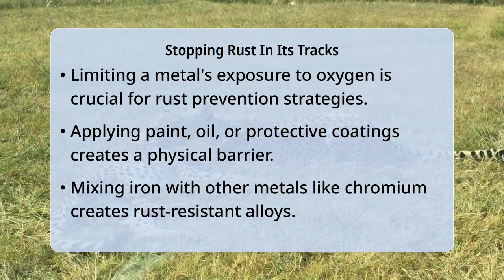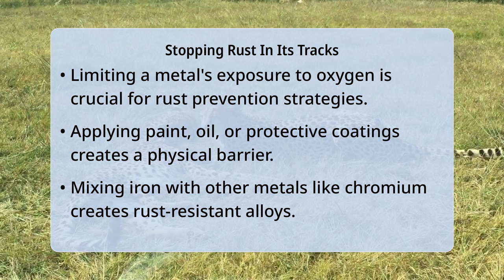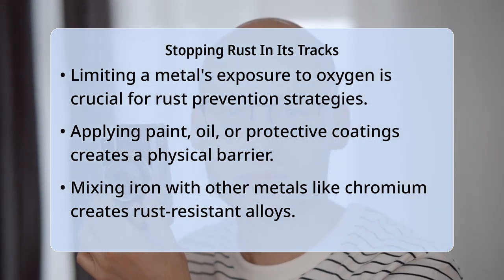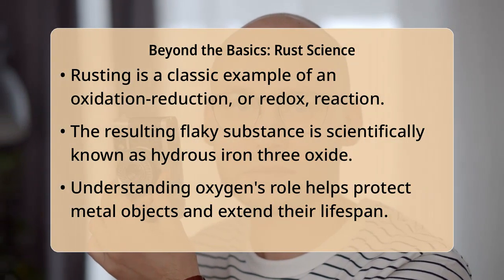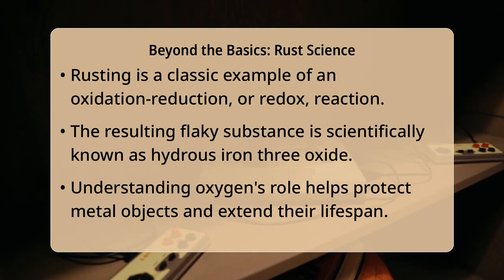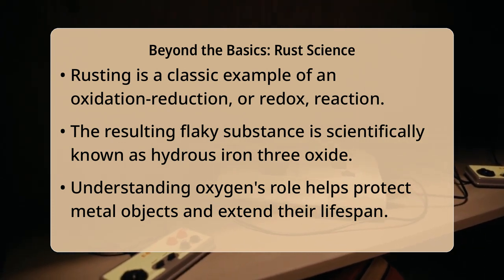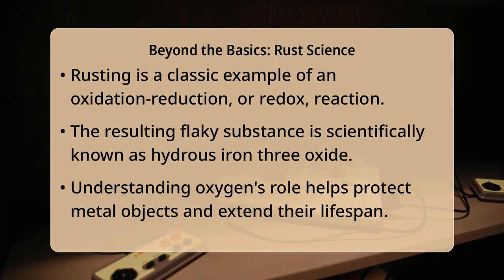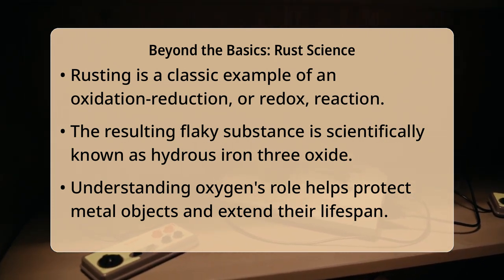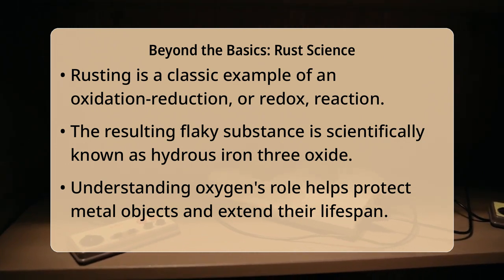This reaction, where one substance loses electrons and another gains them, is scientifically known as a reduction oxidation, or redox, reaction. In the case of rusting, iron is oxidized and oxygen is reduced. The flaky reddish-brown substance we see is often a hydrated form of iron oxide, a common type of rust. Different environmental conditions can lead to various forms of iron oxide, each with slightly different properties and colors.